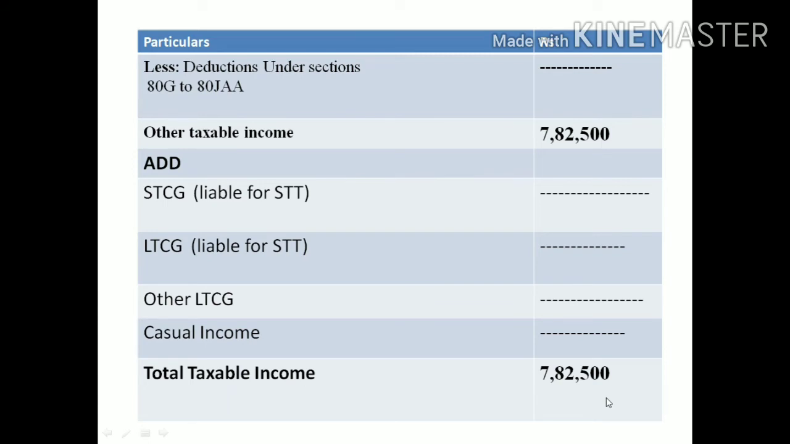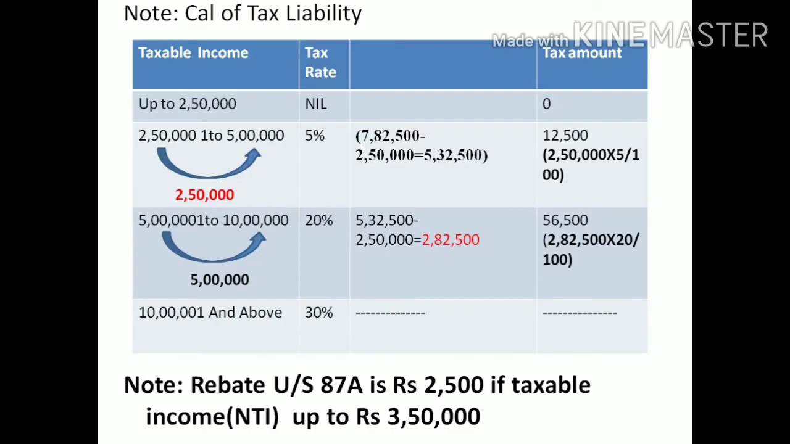He is an individual, correct? So we go for slab rate, and calculate the tax liability with the help of the slab rate. Since he is an individual, the slab rate is applicable like this. The first slab, up to 2 lakh 50, there is no tax. Up to 2 lakh 50 is fully exempted for payment of tax.